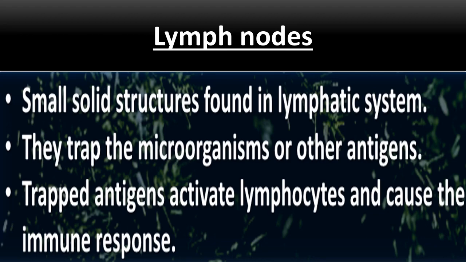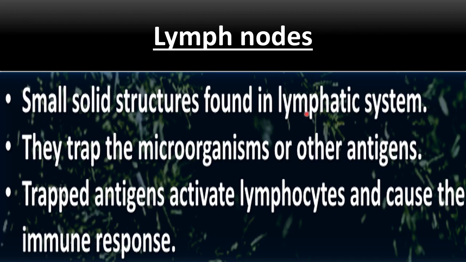Now the next secondary lymphoid organ is the lymph nodes. And what are lymph nodes? These are small solid structures found in the lymphatic system, right? You have seen in the diagram where the lymph nodes are present. You know about the lymphatic system?